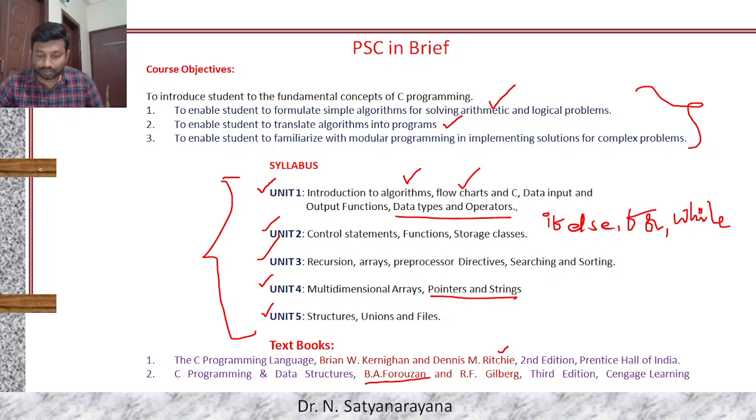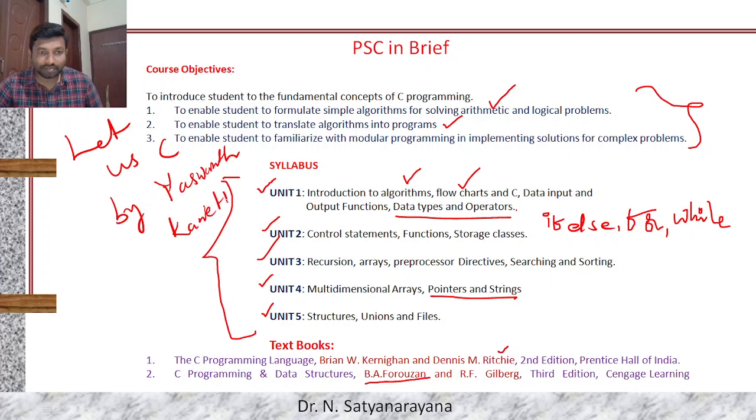And if you are a beginner to this course, you have the privilege to go for Let Us C by Yashwant Kanetkar. I recommend that if you are a beginner, you go with Let Us C by Yashwant Kanetkar. Later on, you can come to the textbook on C programming and data structures by B.A. Forouzan and R.F. Gilberg.